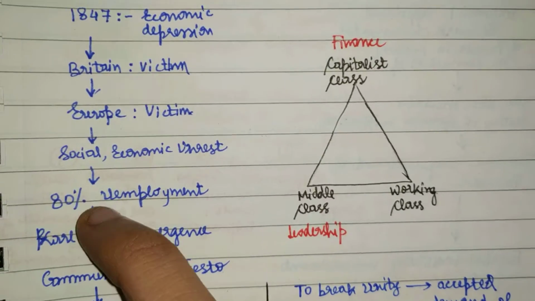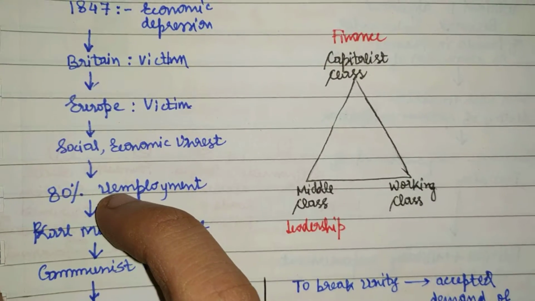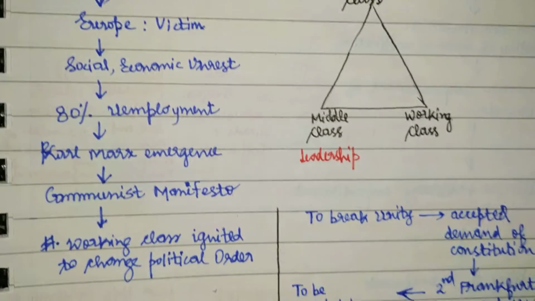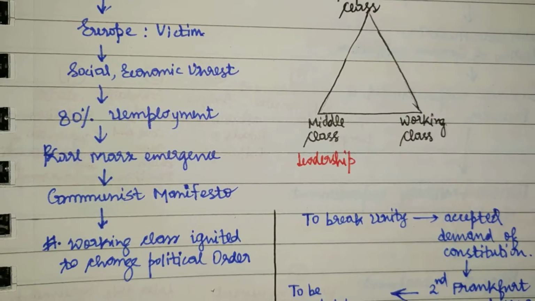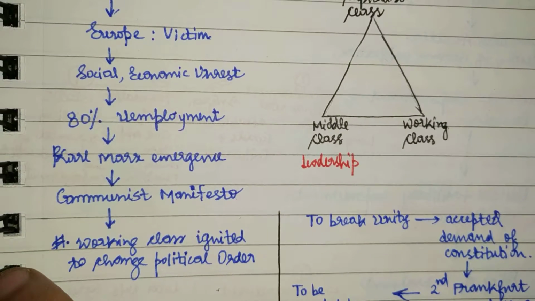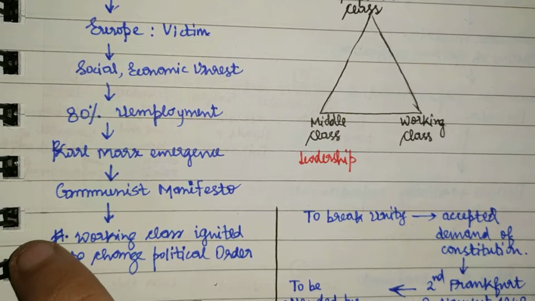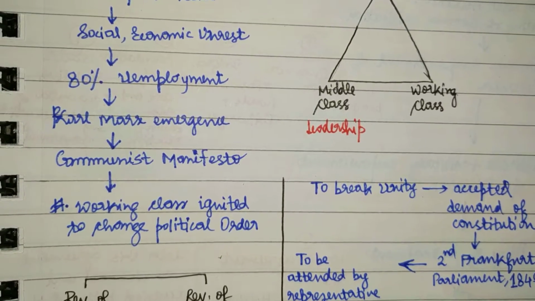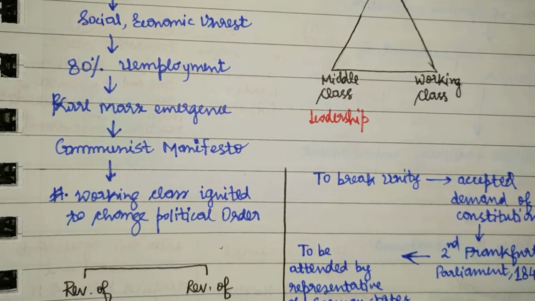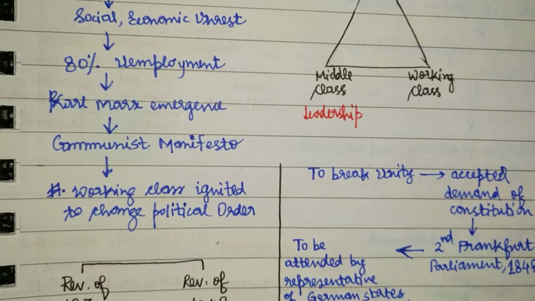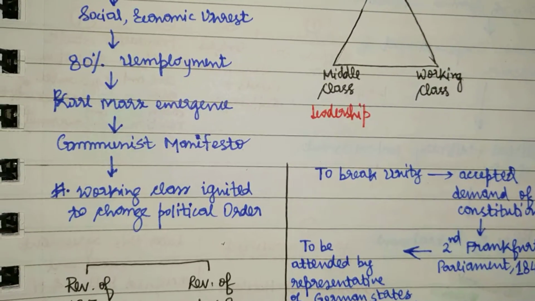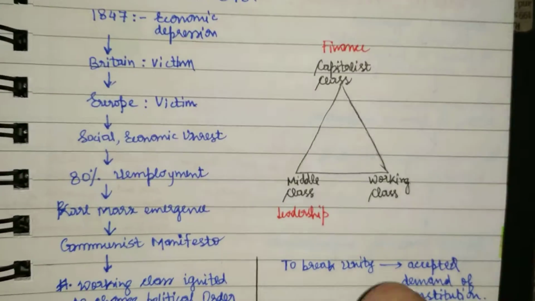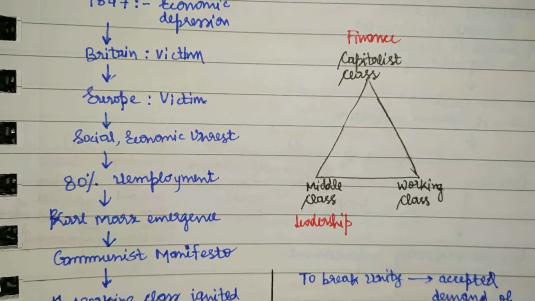So much so that 80% of the youth, 80% of the people were unemployed, right? At this stage of social and economic unrest, there comes Karl Marx, and he said, with his Communist Manifesto, that the working class should be ignited to change the political order, right?